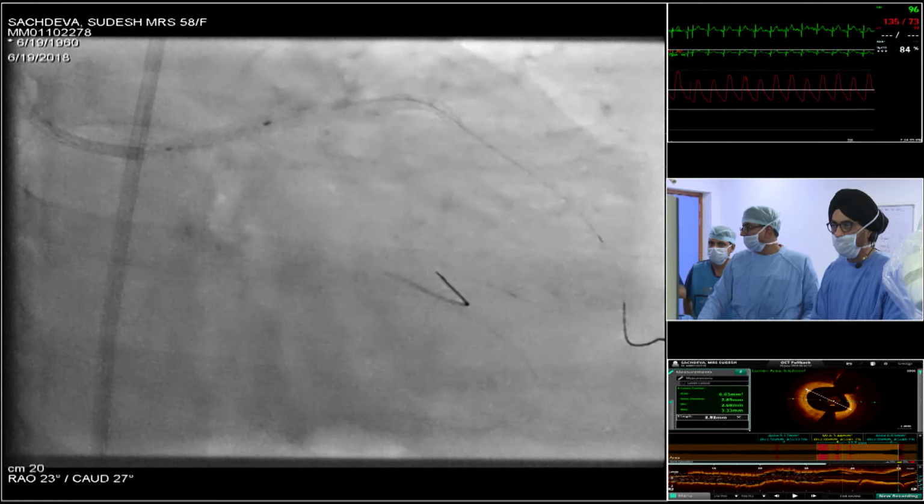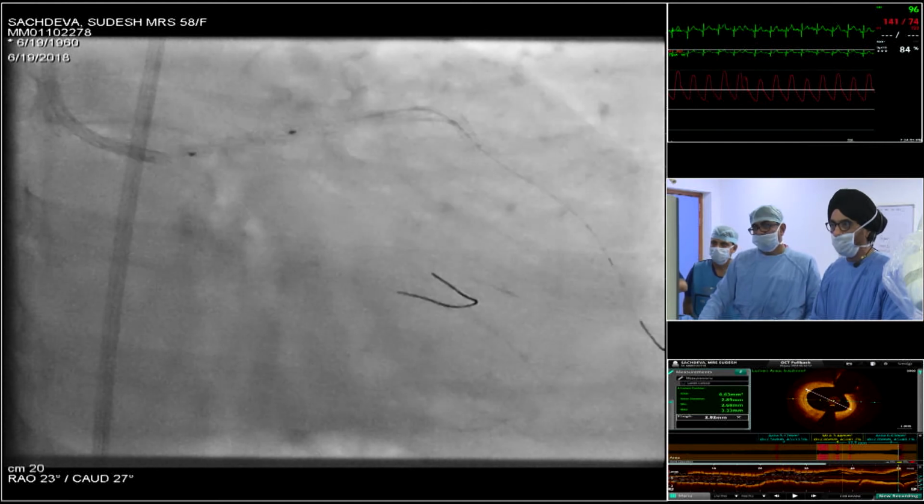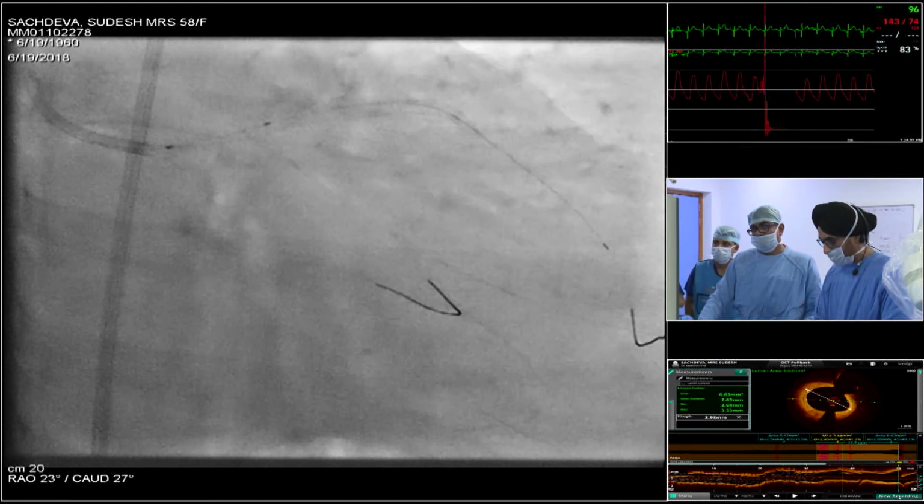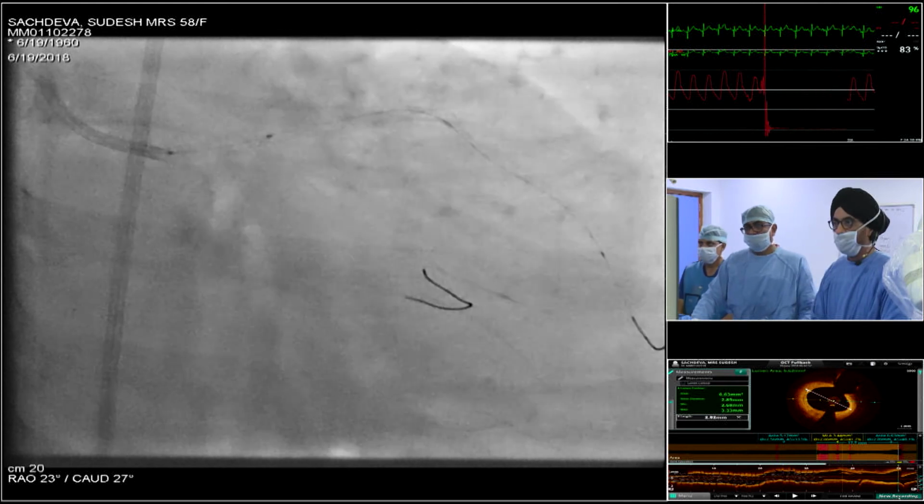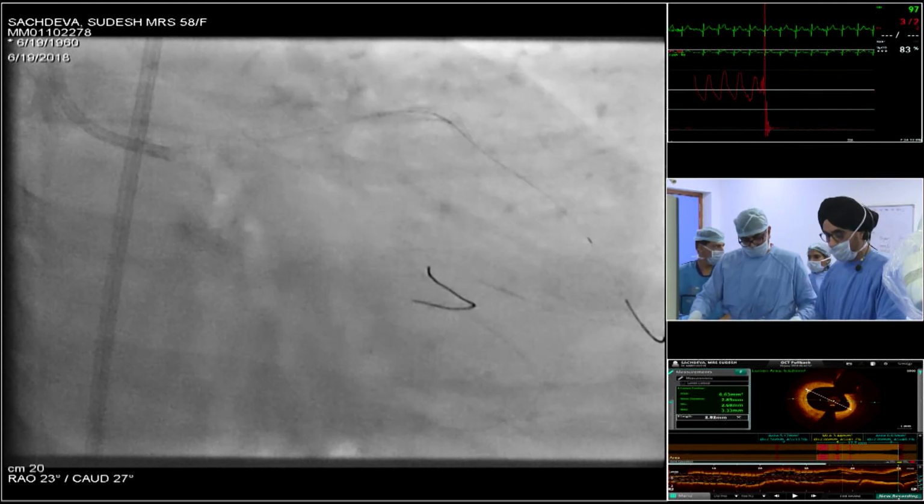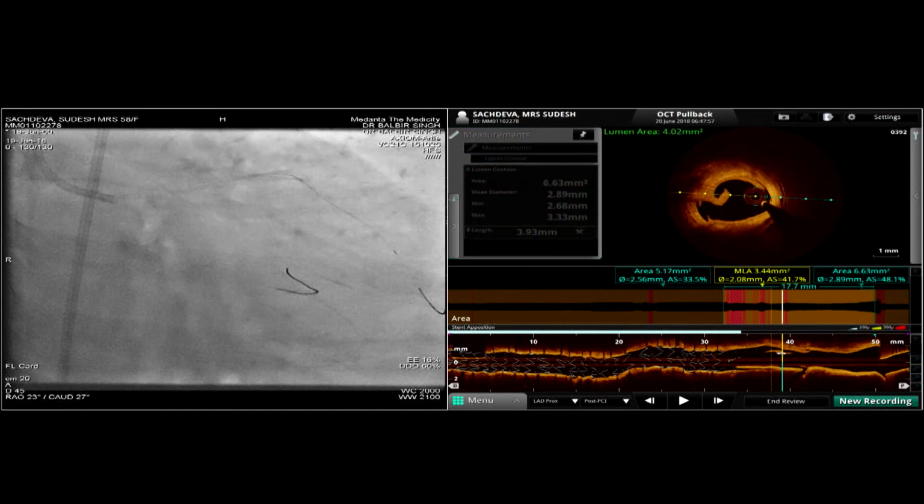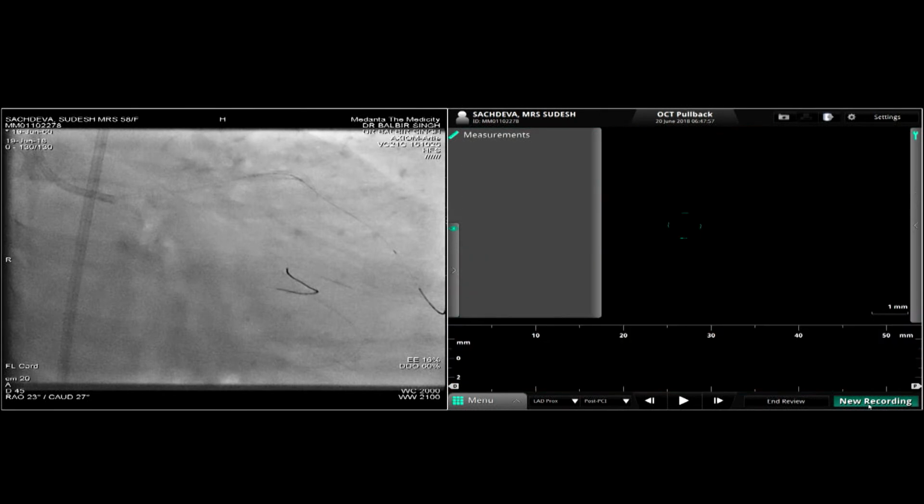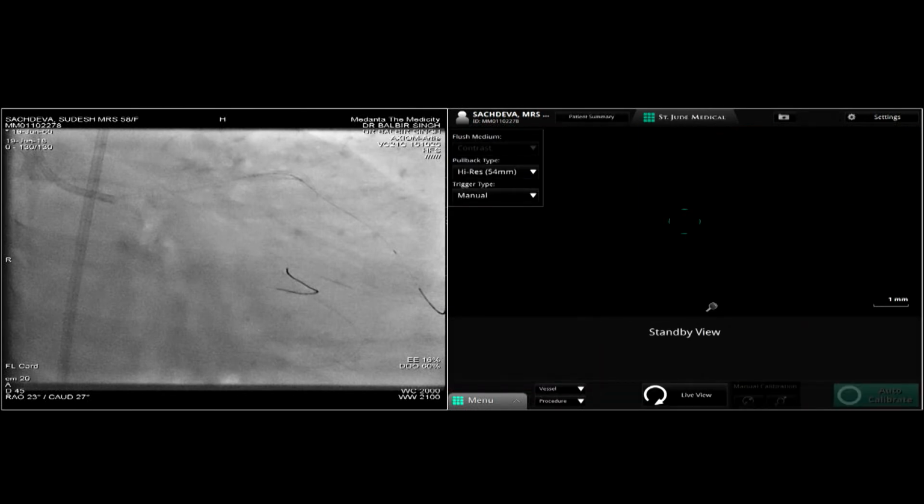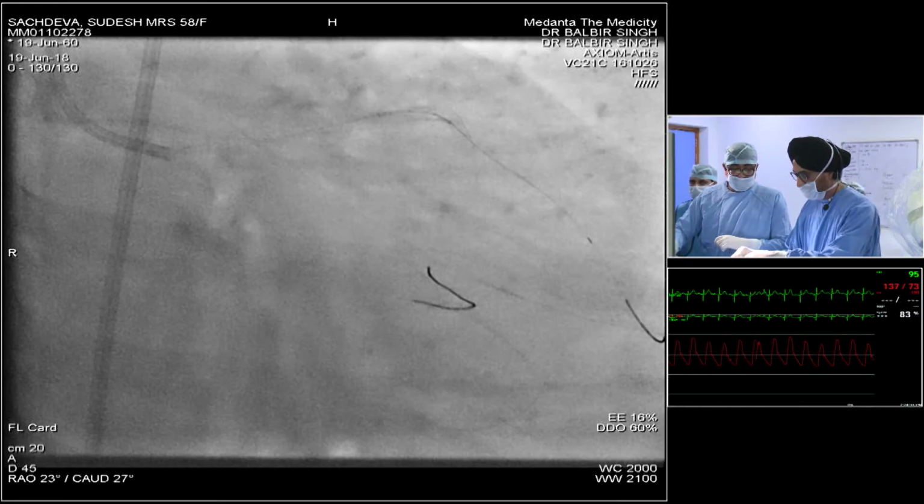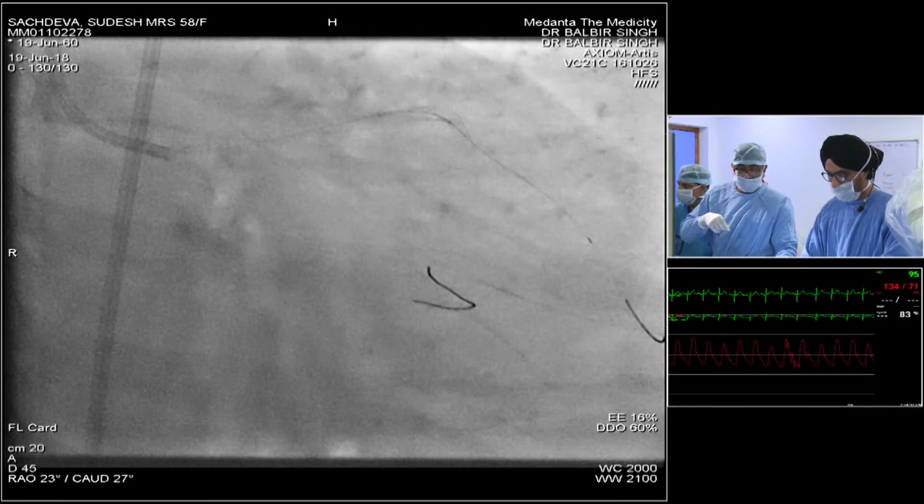So I think we'll show you the OCT run before we go offline. I think we have post-dilated the LAD quite well with a 3.5. Yeah, so in our lab we do angio and OCT at the same time. So I would like you to do the same thing. We don't need any other injection. Right, so that's what I am going to do. So I will take the OCT catheter, and I have a few minutes, I'm sure, to show you the OCT run. Yeah, we have time for the OCT, no problem.